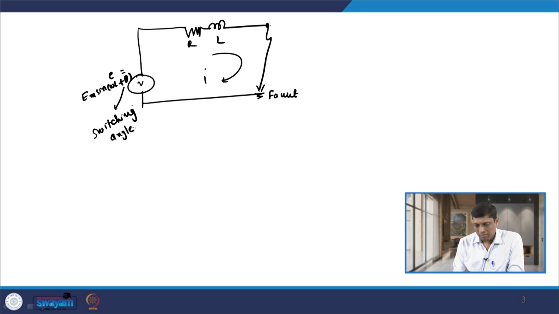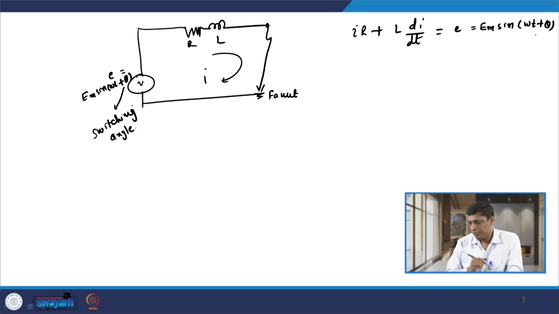If a fault occurs here, we want to analyze the impact of transient overreach on the instantaneous overcurrent relay. For that, let us consider this network. If a fault occurs at this instant, then the magnitude of current that flows is very high. If we solve this, we have the equation IR plus L di by dt equal to E, the source, which is Em sin(omega t plus theta). We need to solve this equation.